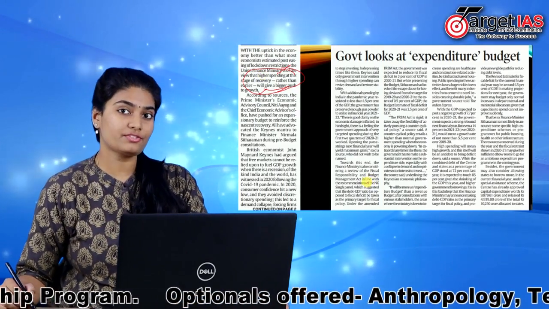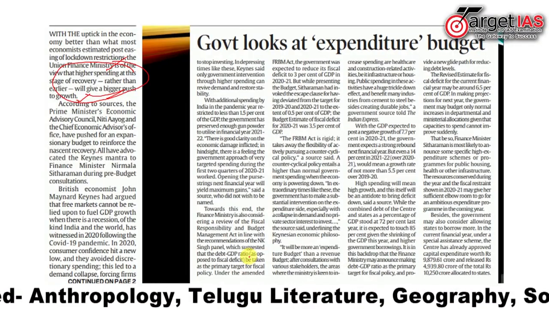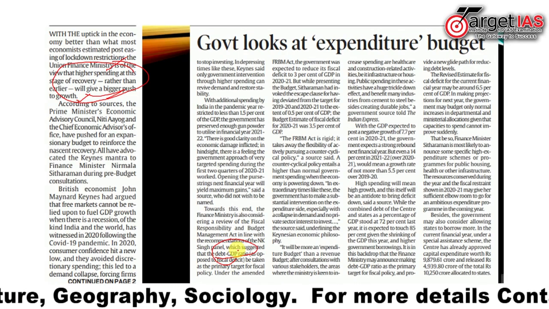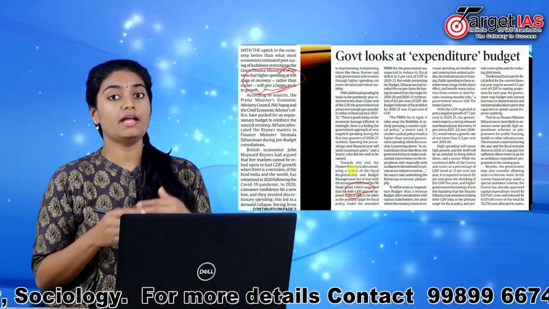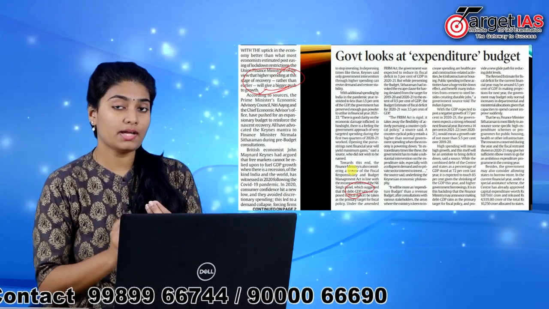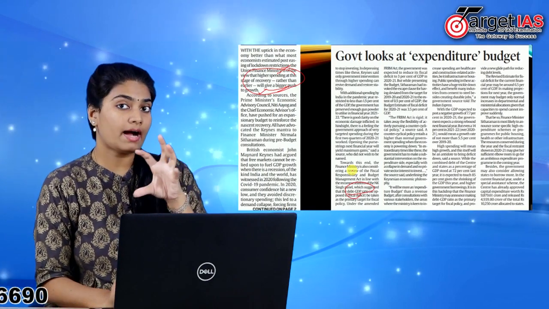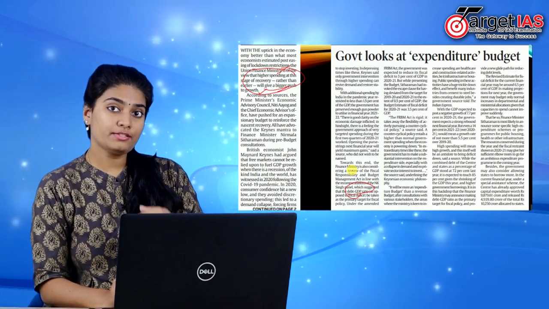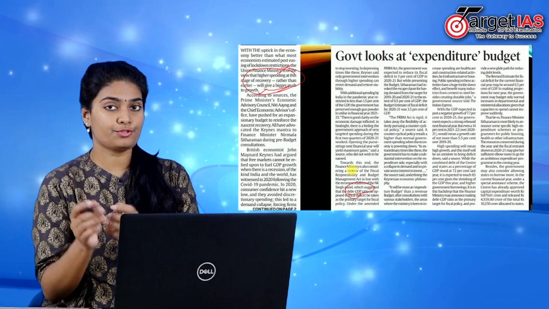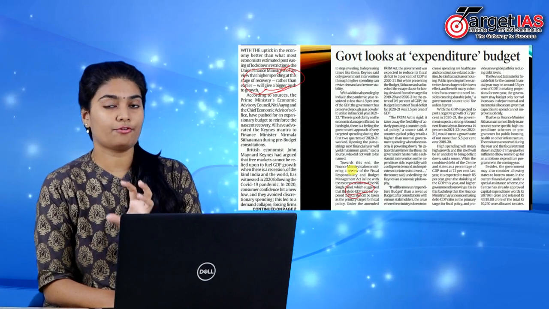So there is one more interesting idea put forth by the Finance Ministry. The idea says that the Finance Ministry may resort to debt to GDP ratio as the primary target of fiscal policy. We've already discussed what debt to GDP ratio is. It basically is the amount owed by the government relative to the income of the economy. So the idea of the Union Finance Ministry is to shift the fiscal policy target from fiscal deficit to debt to GDP ratio. Until now, we are following fiscal deficit as the primary target of fiscal policy.